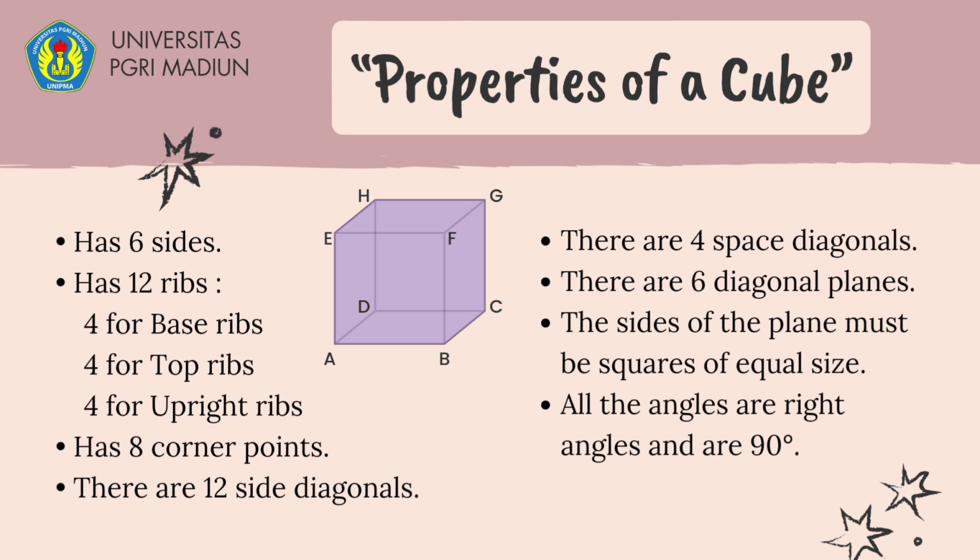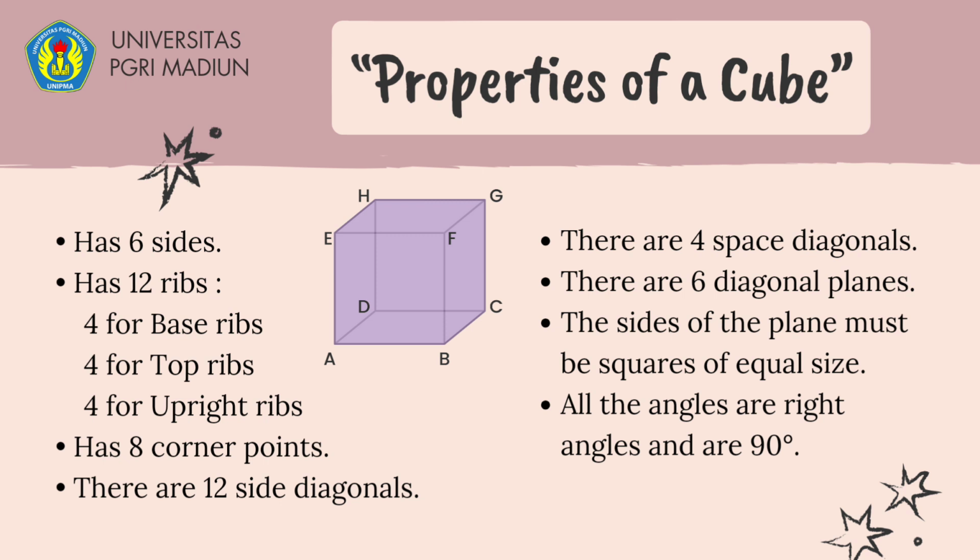Upright ribs are AE, BF, CG, and DH. Next, has 8 corner points. There are 12 side diagonals.